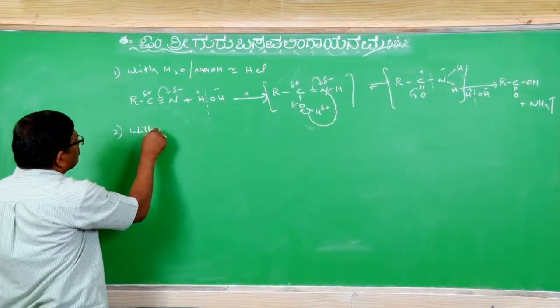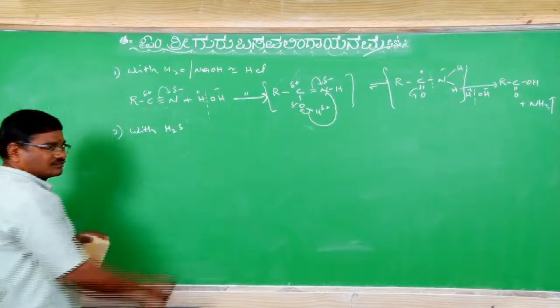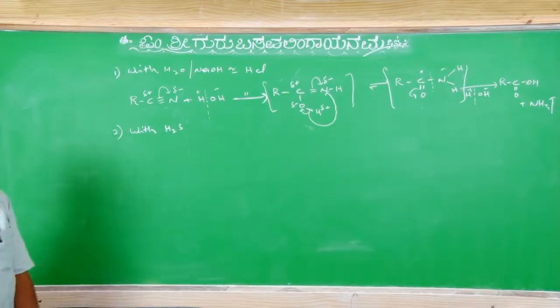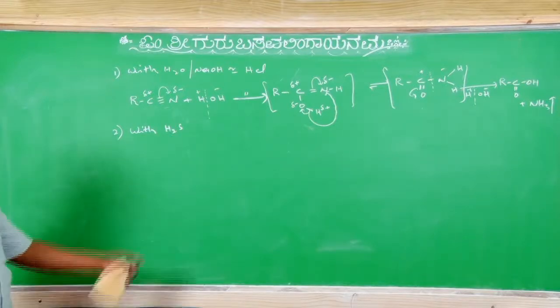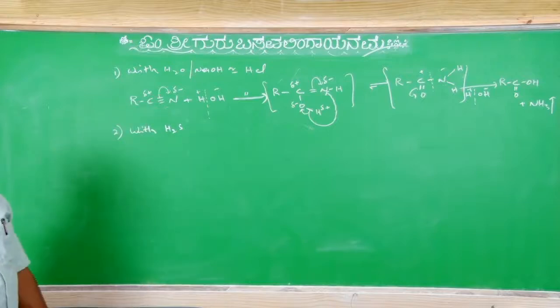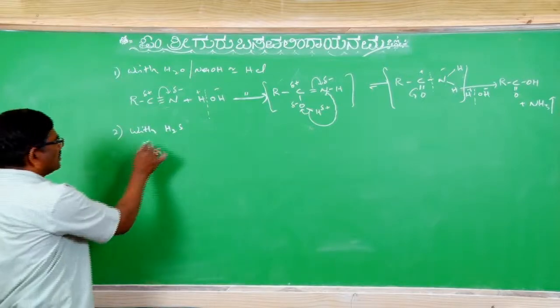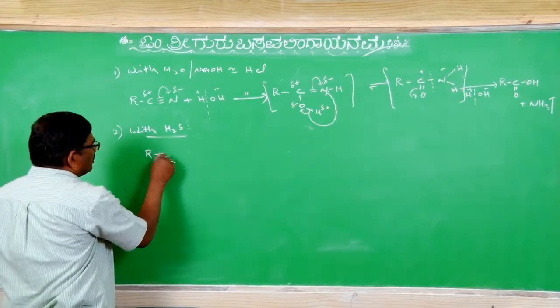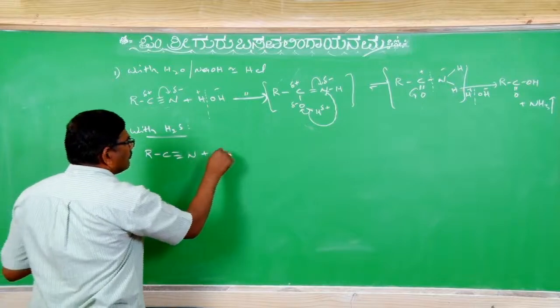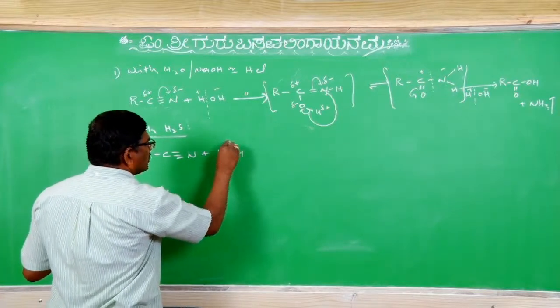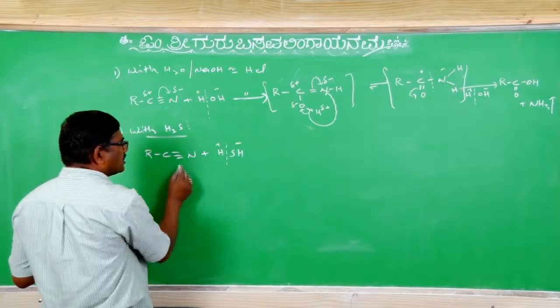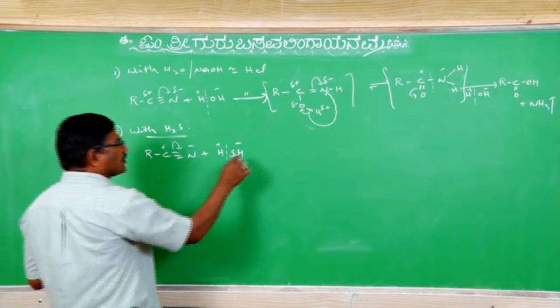Suppose with hydrogen sulfide, H2S, the same as water can be taken. RCN with H2S: H plus and SH minus, like this polarization, minus, plus.